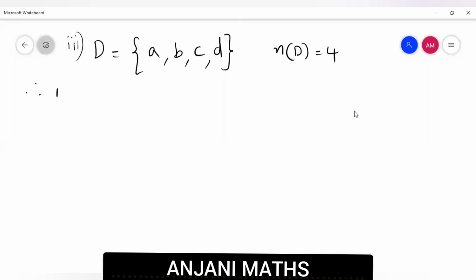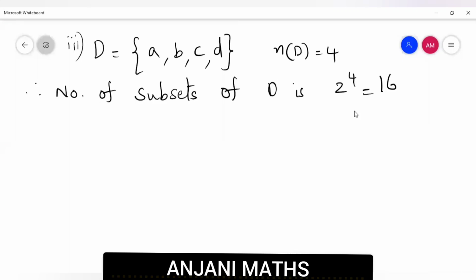Therefore, the number of subsets of D is how much? 2 power 4, that is equal to 16. So we have to write 16 subsets. All subsets of D are: what is the first one?